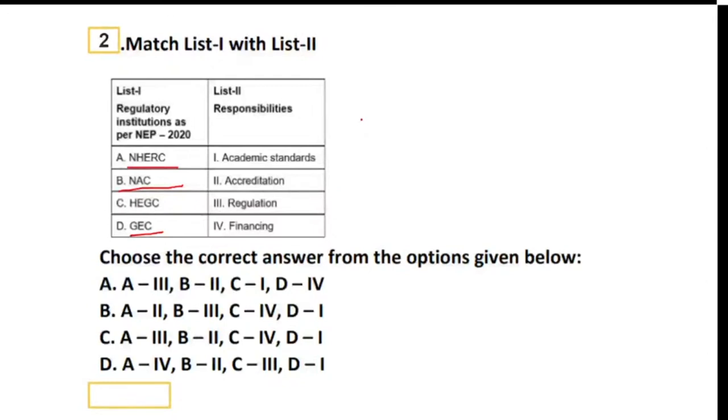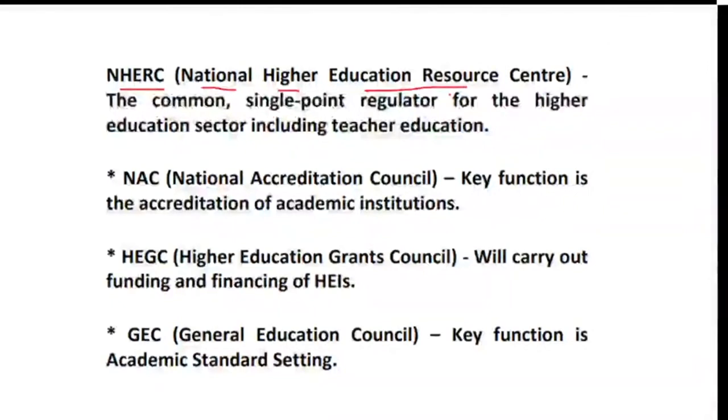But now let's understand these acronyms very well. Maybe you have not studied these acronyms at all, or you are not aware of them. So let's understand in detail. NHERC is called National Higher Education Resource Center. I'll repeat it once again.